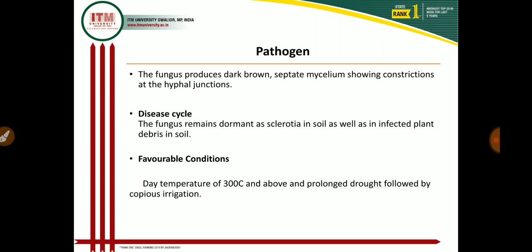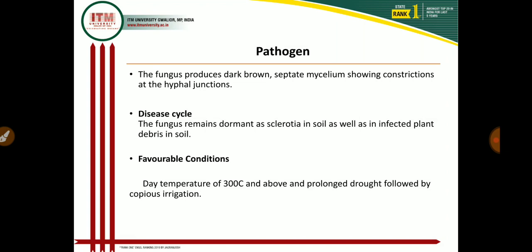The conidia are hyaline, elliptical, and single-celled, and are formed on short conidiophores, externally from the fungal hyphae of Rhizoctonia bataticola. So these are the pathogen characteristics of Macrophomina stem rot.